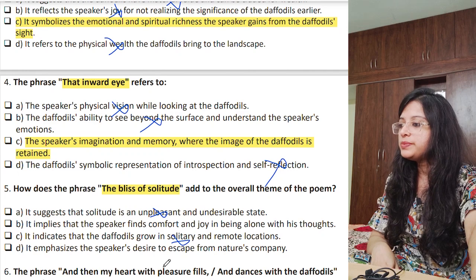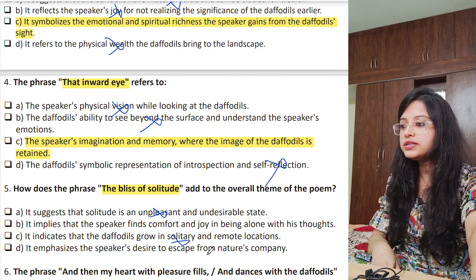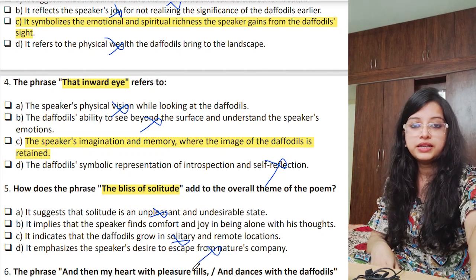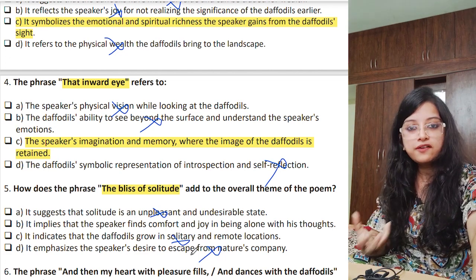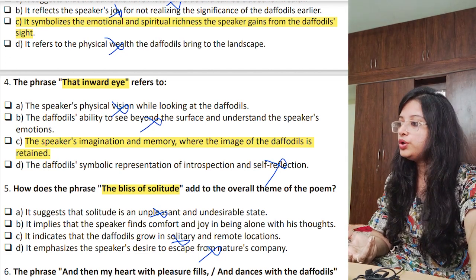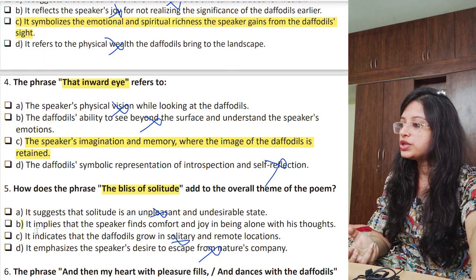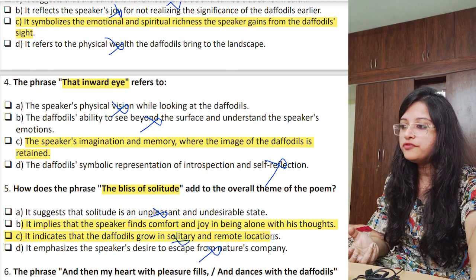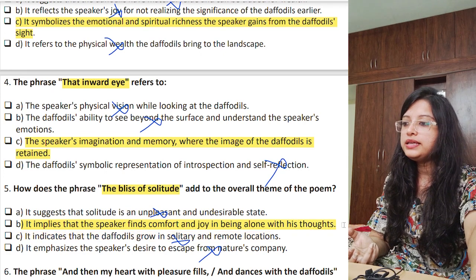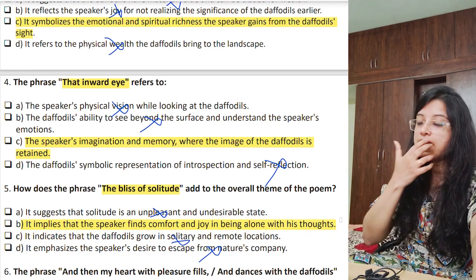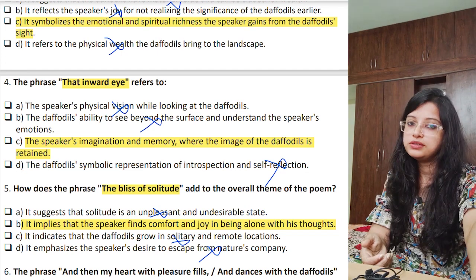It emphasizes the speaker's desire to escape from nature's company. Nothing as such is given. The speaker actually loves nature's company. He does not want to escape from nature's company. So the correct option will be option number 2. It implies the speaker's comfort and joy that he finds when he is alone with those memories and those thoughts of the daffodils, right?